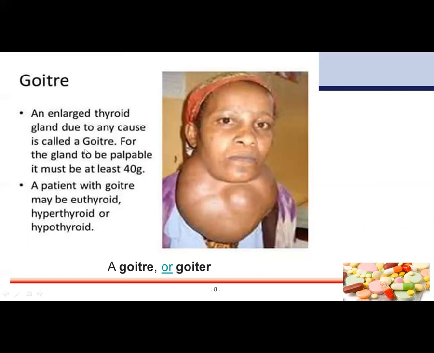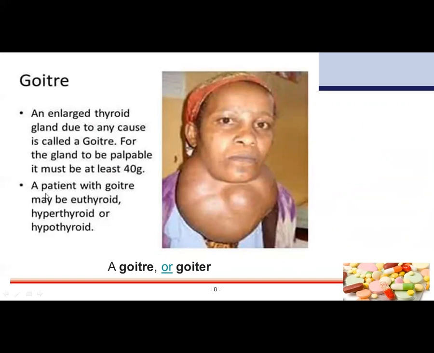For the gland to be palpable, it must be at least 40 kg. Here, 40 kg is a lot for one person to hold in the neck. So if it's 40 kg, then the gland will be palpable.